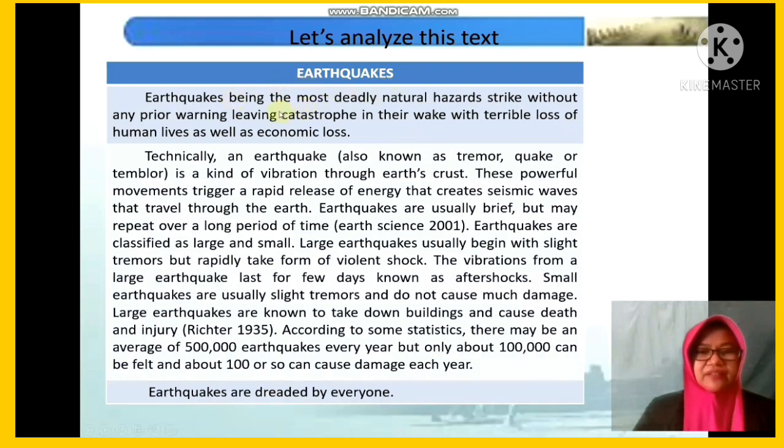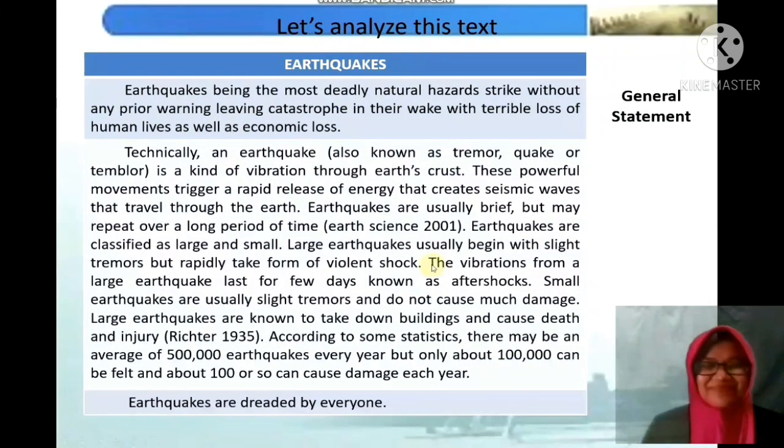Earthquake. Earthquakes, being the most deadly natural hazard, strike without any prior warning, leaving catastrophe in their wake with terrible loss of human lives as well as economic loss. Nah, paragraf pertama kita sebut apa? Very good. It is general statement. Karena ini masih kalimat-kalimat umum. Belum menceritakan atau menjawab pertanyaan why atau how.